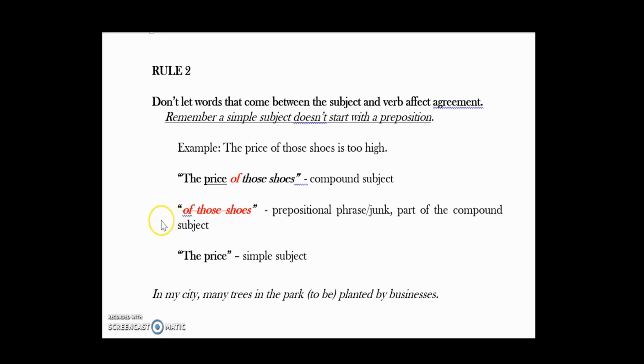So I call this junk. It's prepositional junk. We do not consider this. It's part of the compound subject here. So we eliminate the junk, and what we have left is the simple subject, which is price. Price is a singular word, therefore the verb is going to take the singular form. The verb to be is going to be is.